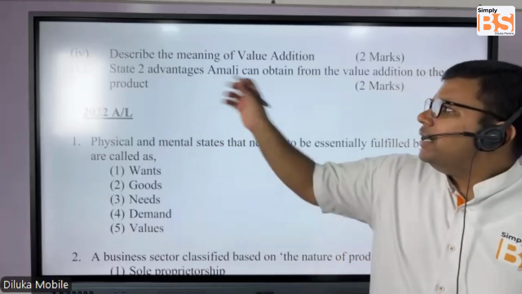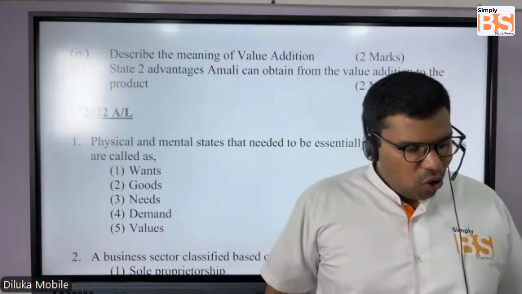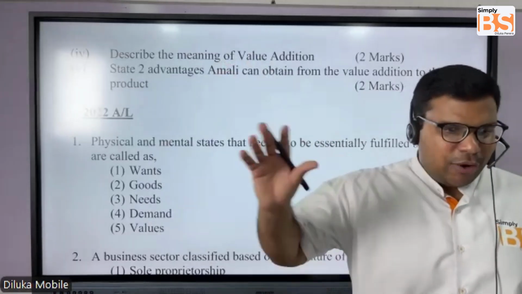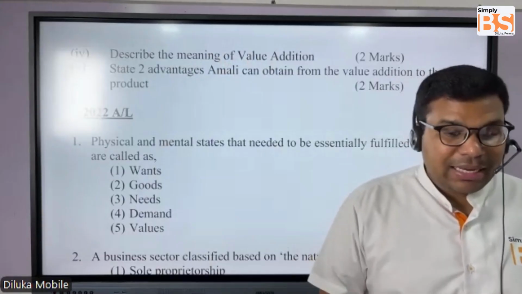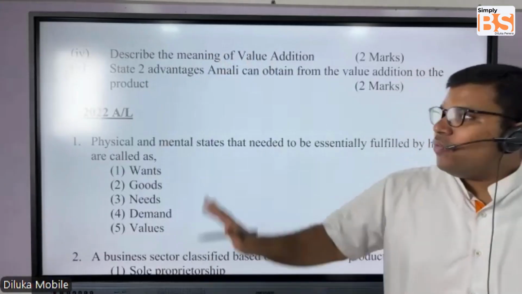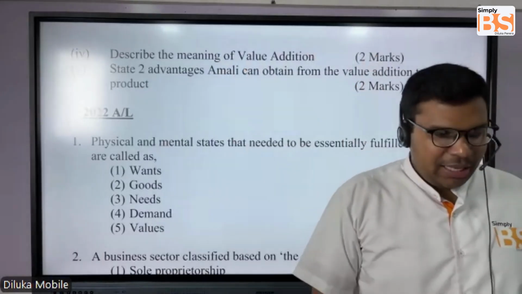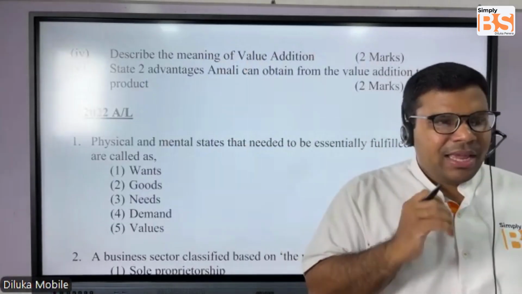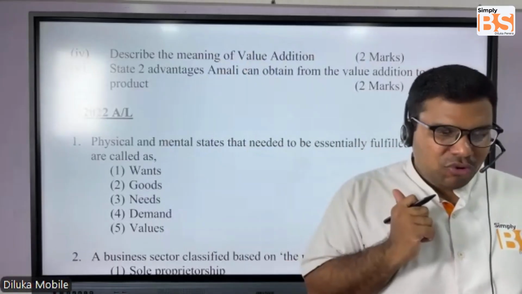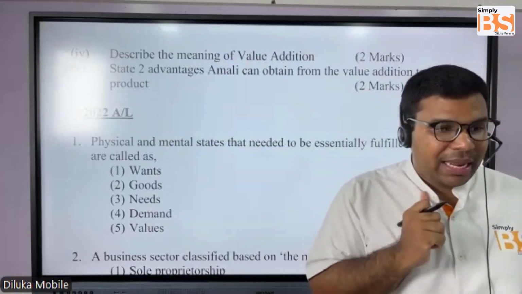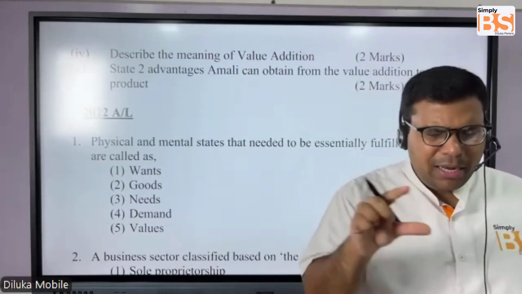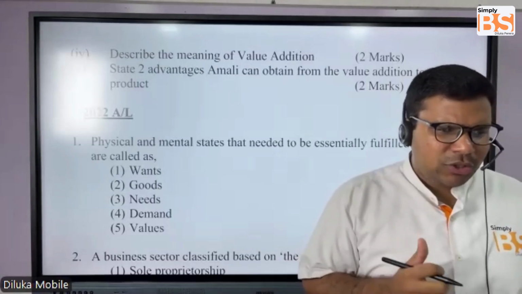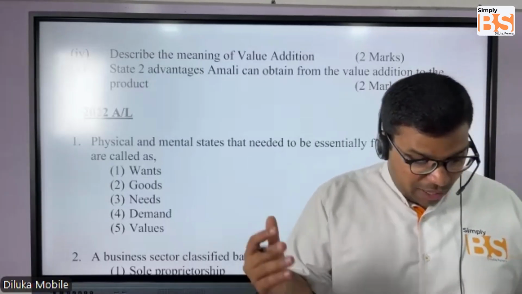If you have time, you can write a small example also. Students, for value addition, you can refer to that note and put that answer, but don't try to write one or two pages about value addition, because they are giving only 2 marks. For these types of questions, write the definition of value addition, then write the small formula I gave you, and if you have time, a very small example. You can refer to the example which I mentioned. That is fine.